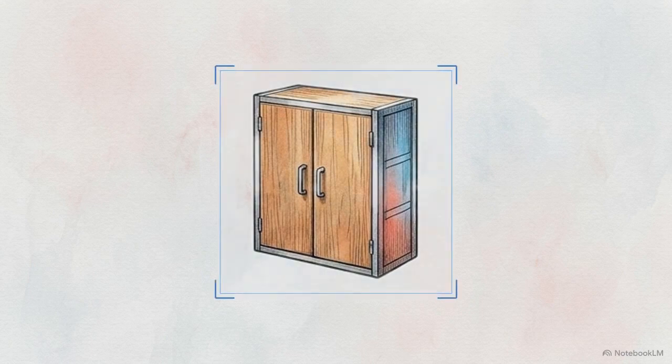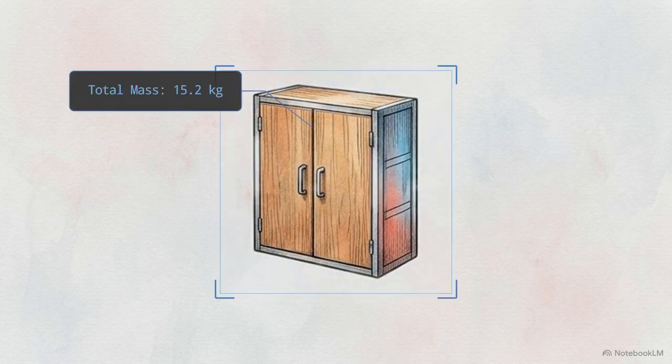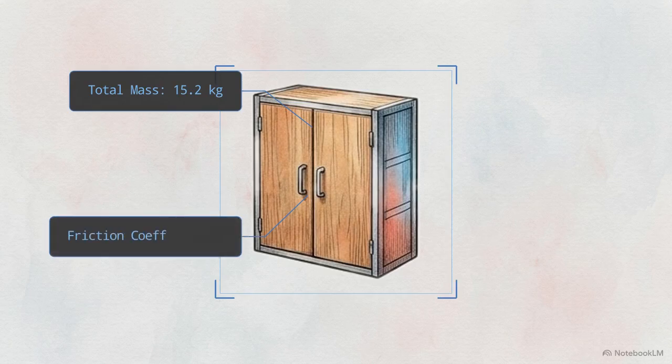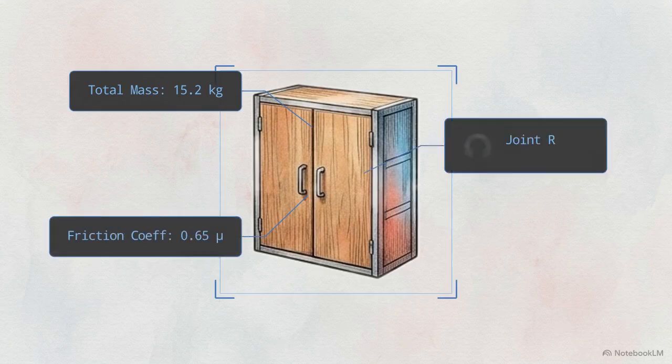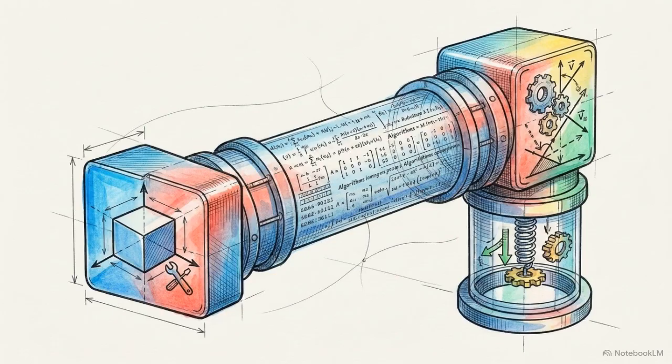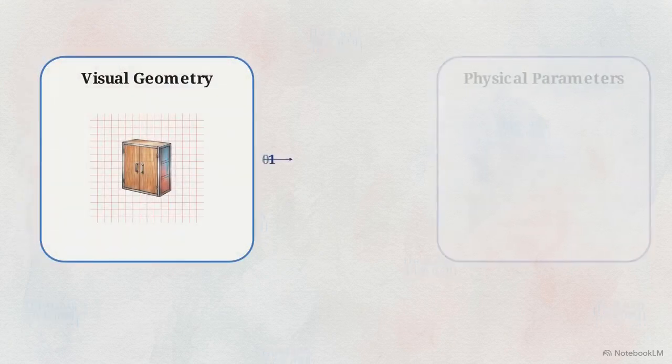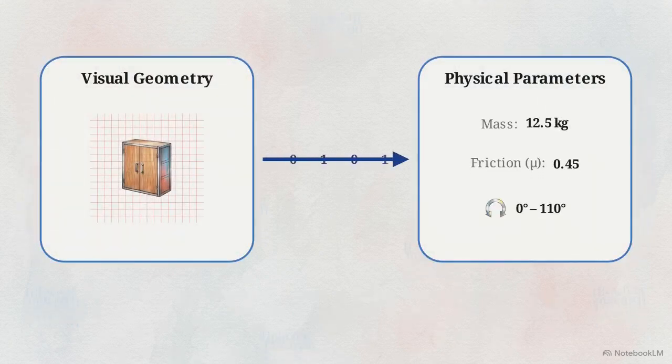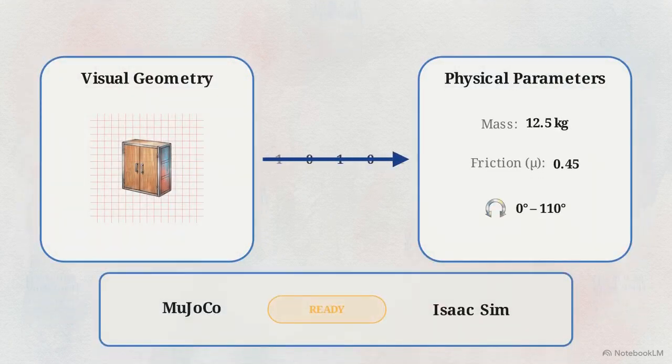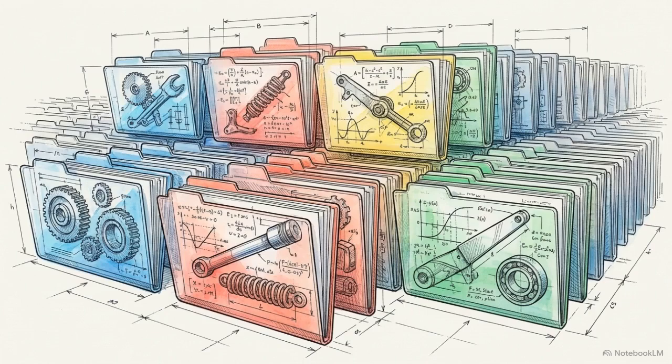As the asset leaves Blender, the pipeline attaches concrete numeric values for total mass, surface friction coefficients, and precise angular limits for every joint. This export pipeline is the critical bridge in the toolkit. It translates raw visual geometry into strict, actionable mathematics that advanced robotic simulators like Modular or IsaacSim require to run accurately.